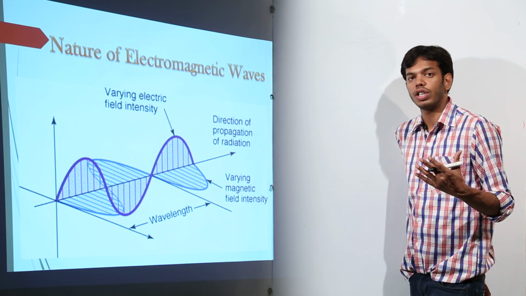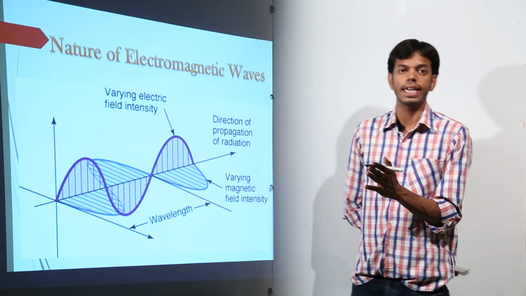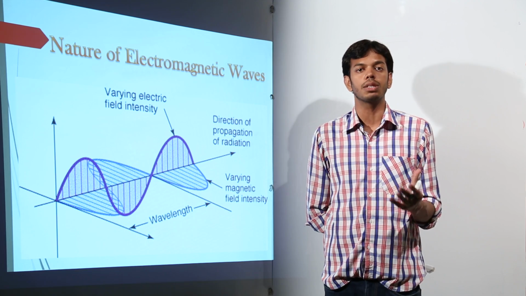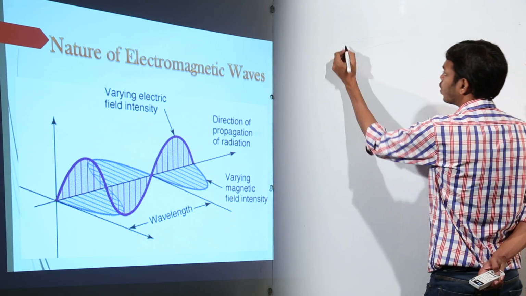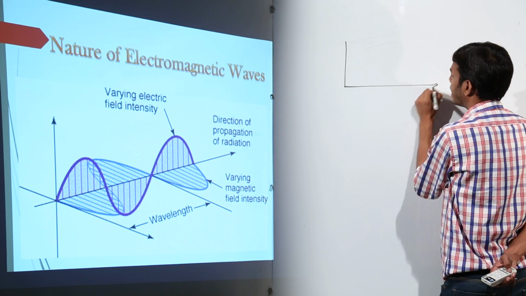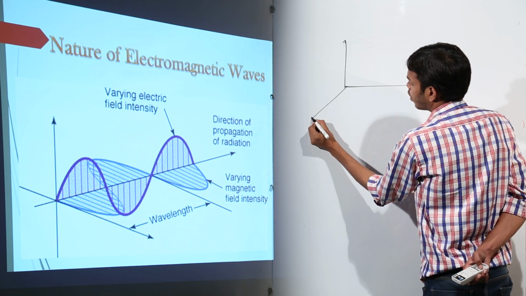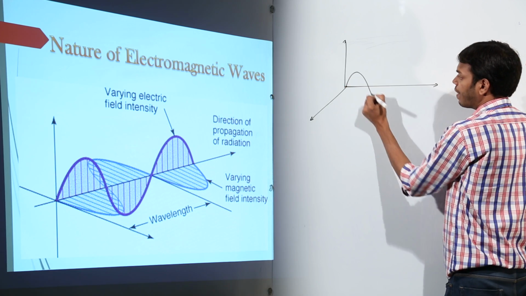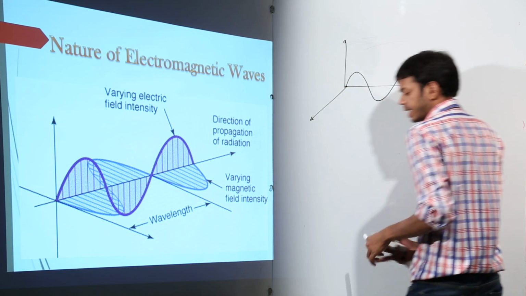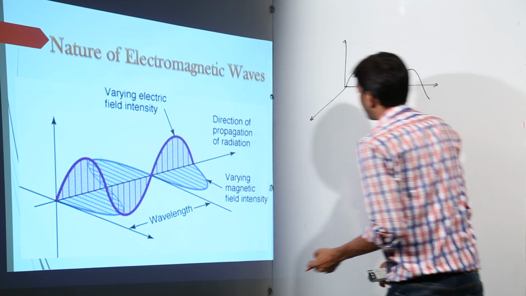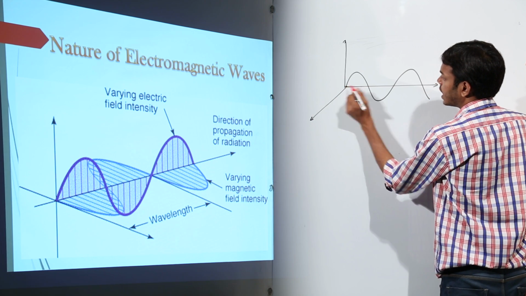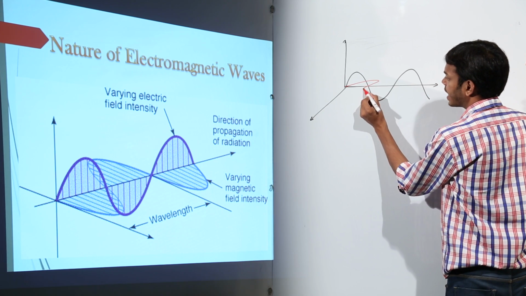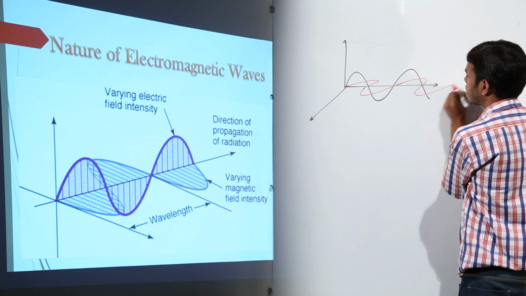Electromagnetic waves are actually transverse in nature, and the term electromagnetic itself describes that it has both electric and magnetic field. So if I have an XYZ plane like this, I will be having electric field. If we are having electric field towards the x axis, then magnetic field will be perpendicular to it, either along the Z axis or Y or any other axis.